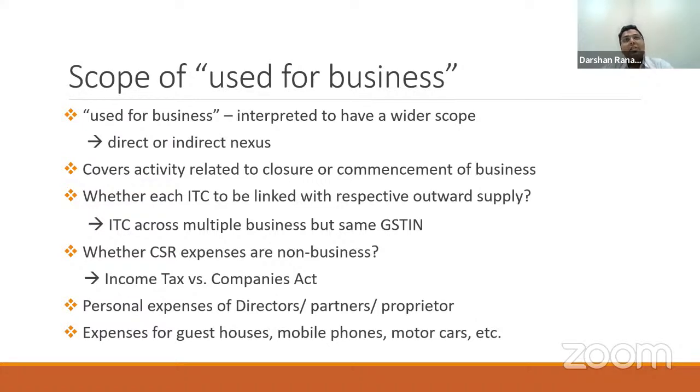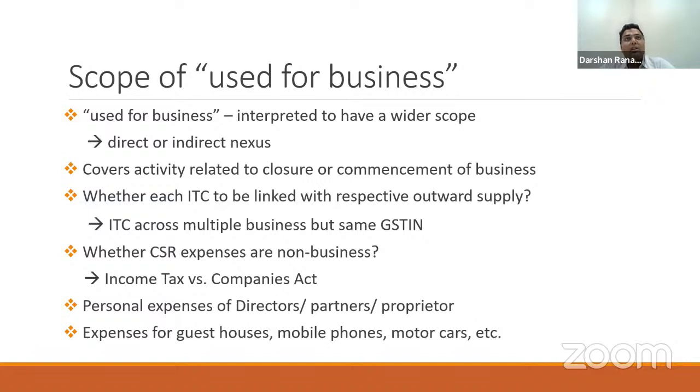Thereafter, there are expenditures incurred for guest houses or accommodations for employees. Even sometimes motor cars or mobile phones are given to employees. Then what should we do? Whether these expenditures are in relation to business or not in relation to business. Under the erstwhile service tax regime, there are various decisions which say that if the guest houses are used as an alternate means of accommodation for employees traveling or employees staying for a specific project in a state or in a location, then such expenditures are to be treated in relation to business.